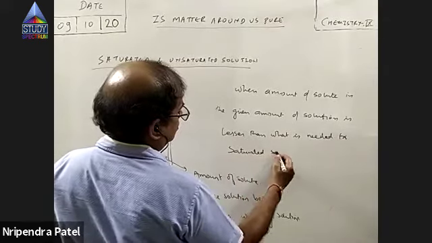So when amount of solute in a given amount of solution is lesser than what is needed for saturated solution, then the solution is known as unsaturated solution. Okay, is it clear? Yes, sir.